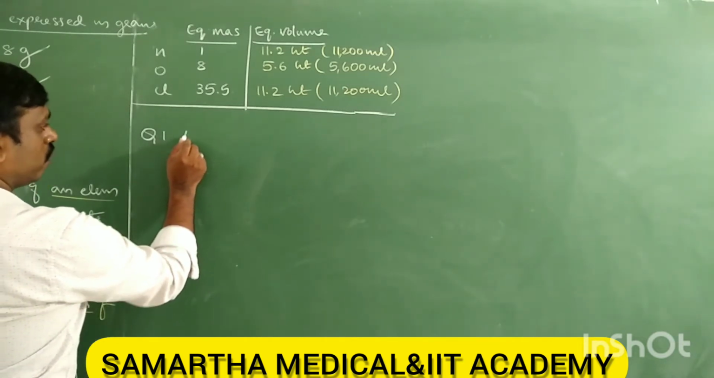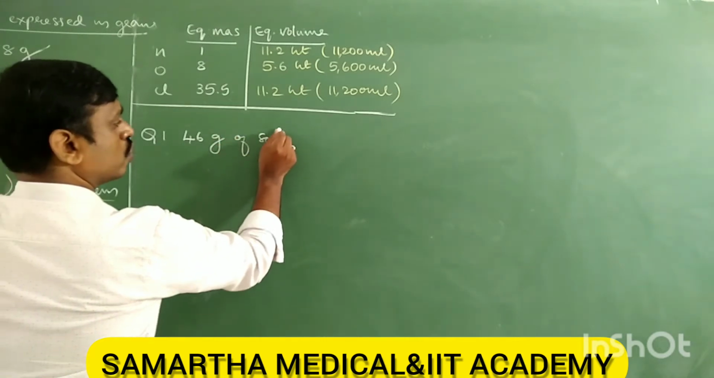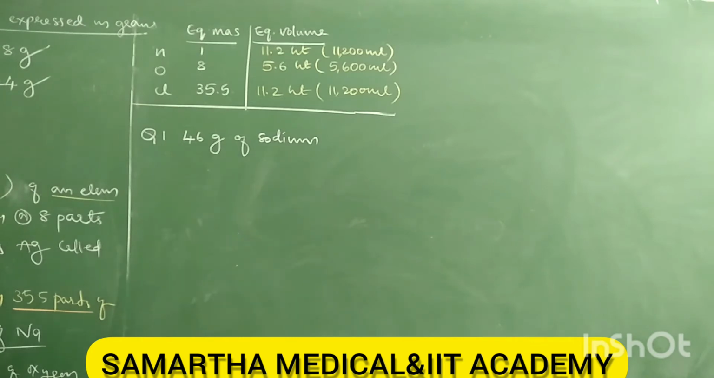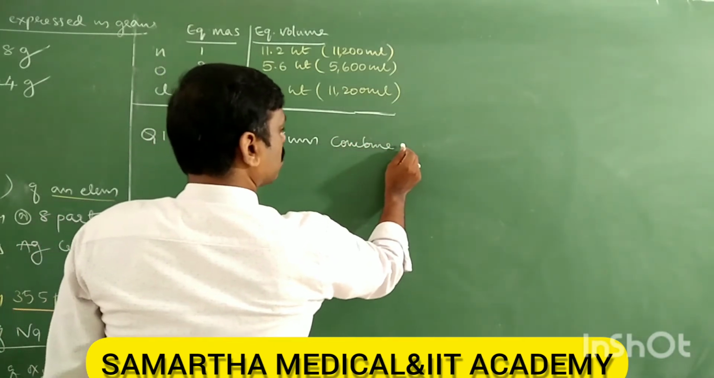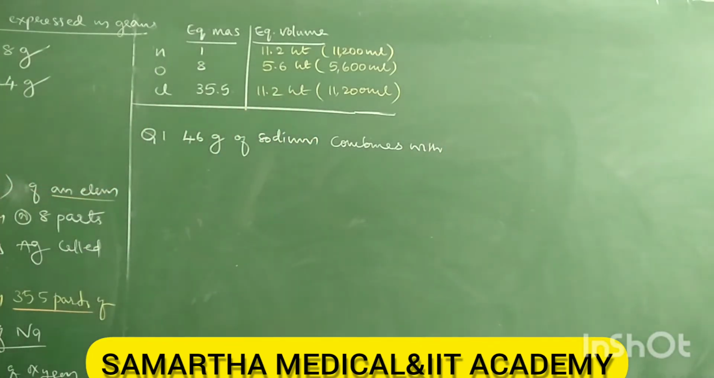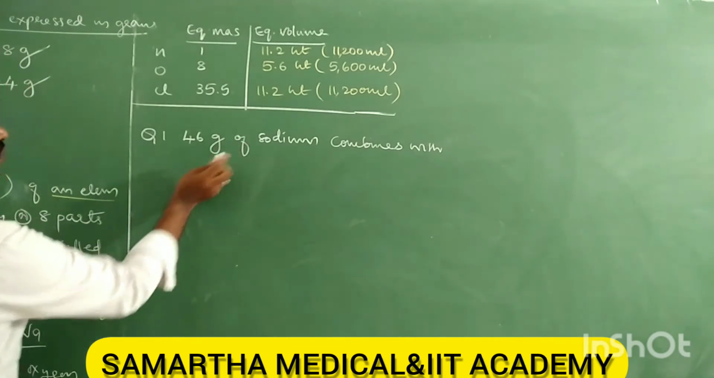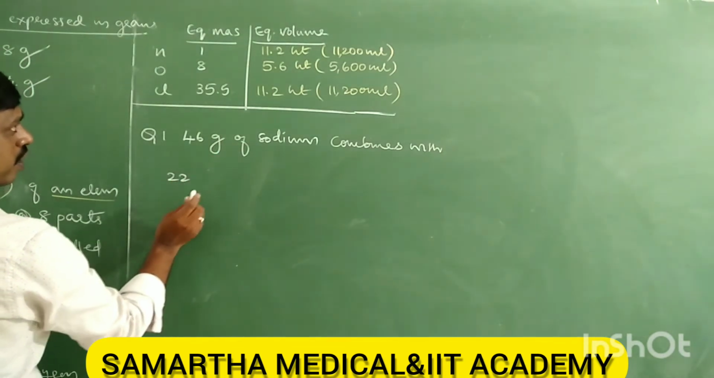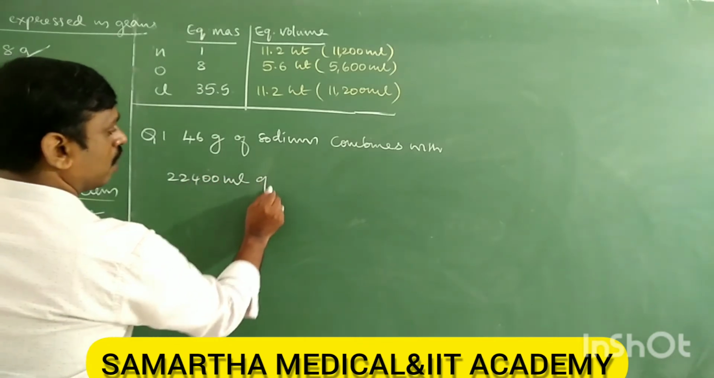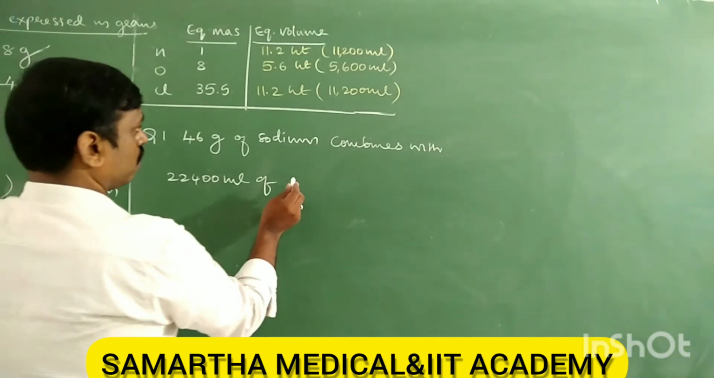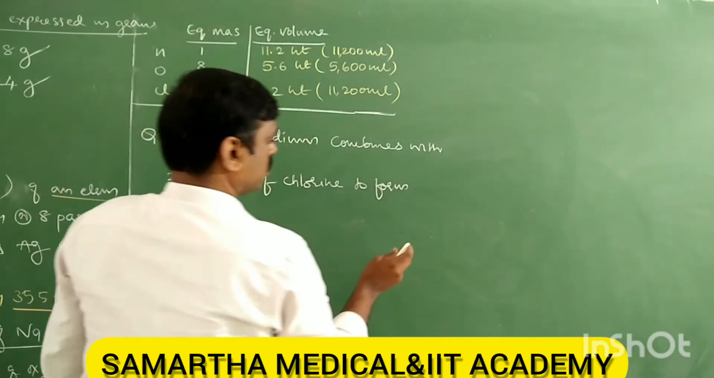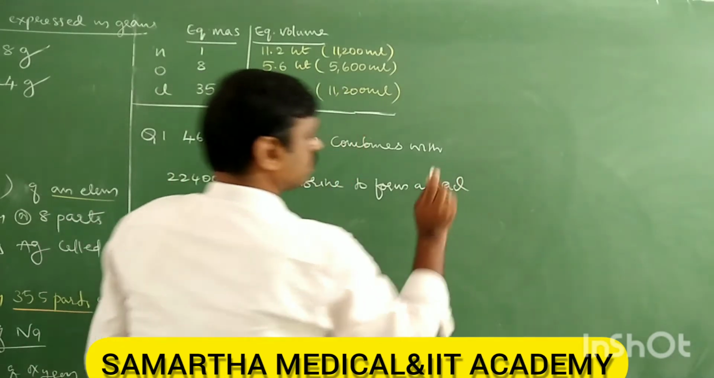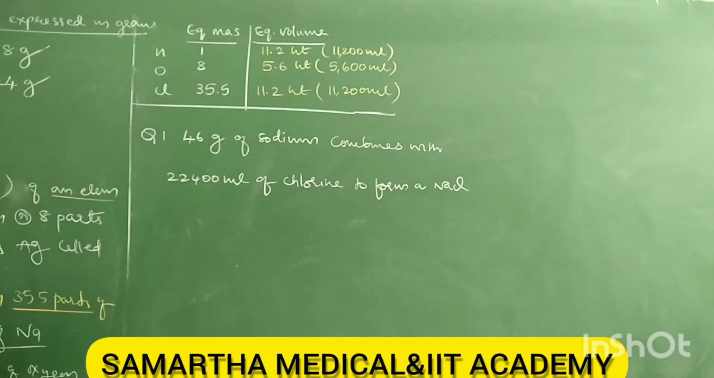Question is: 46 grams of sodium combines with 22,400 ml of chlorine to form NaCl.